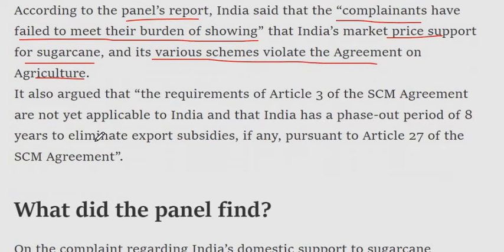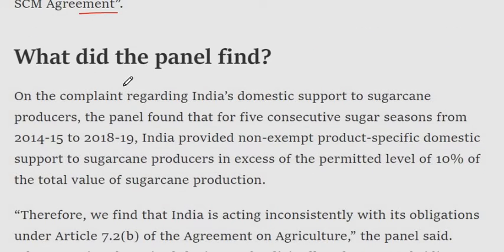It also argued that the requirements of Article 3 of the SCM Agreement are not yet applicable to India, and that India has a phase-out period of 8 years to eliminate export subsidies, if any, pursuant to Article 27 of the SCM Agreement. What did the panel find?